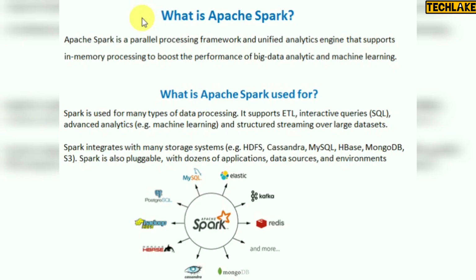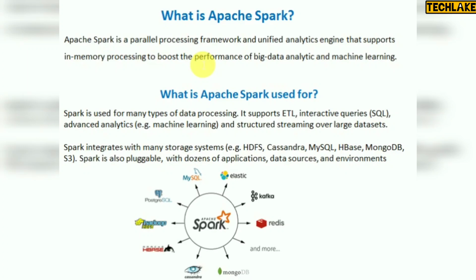Instead of reading and writing from disk, you can store data in memory, write in memory and read from memory. That's the best concept available in Spark. So Spark uses in-memory processing to boost the performance of big data analytics and machine learning.